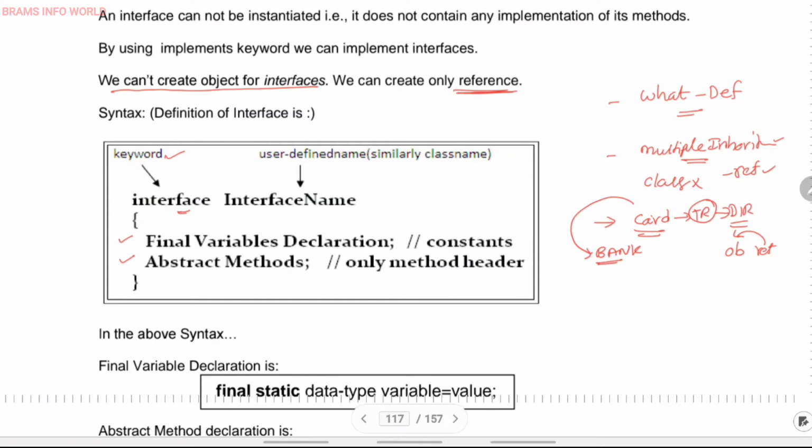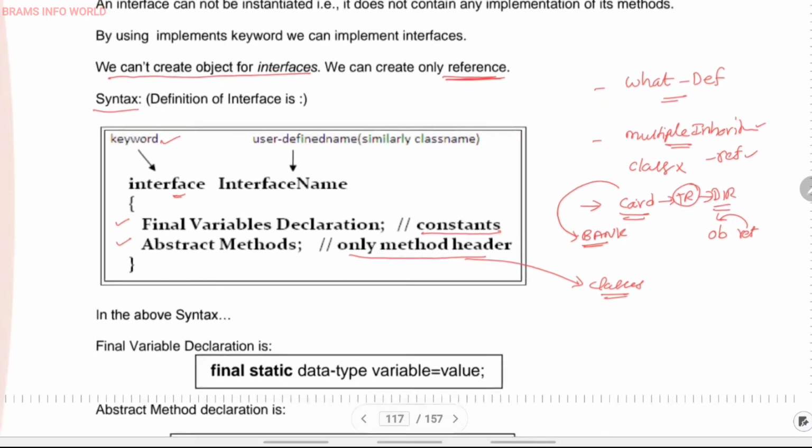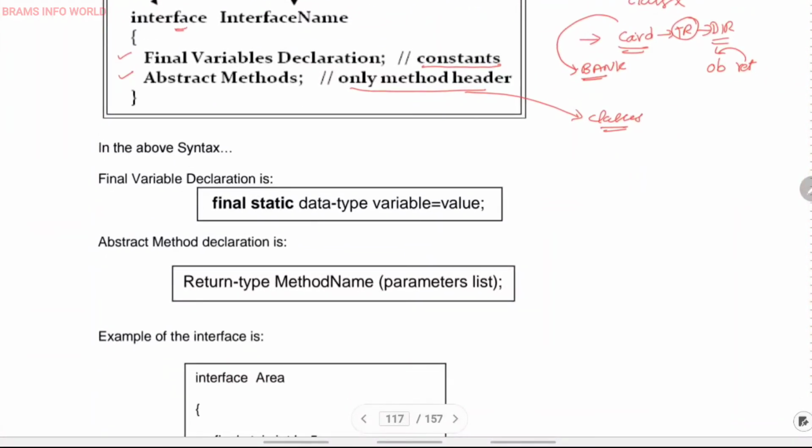Okay, so this is the syntax of interface. This is the keyword and this is the user-defined name, and we have to define final variables as well as abstract methods. Final variables means fixed values, that means constants. Abstract method means only method header, and the implementation will be available in classes. Only method header. The respective syntax will be available like this.